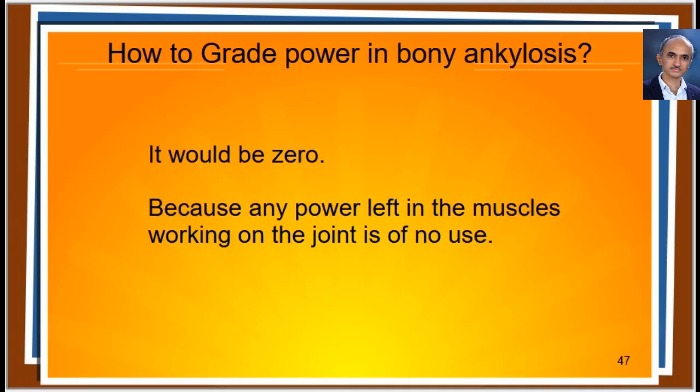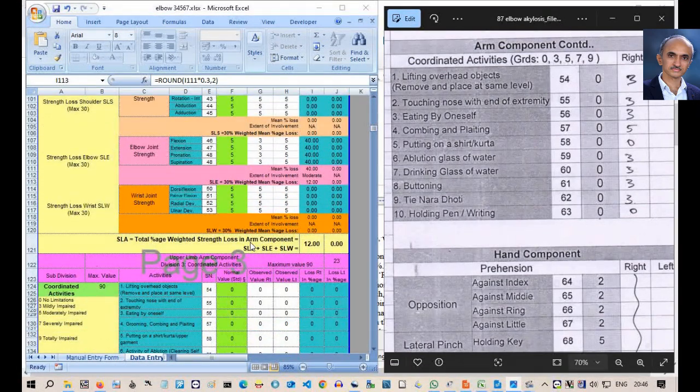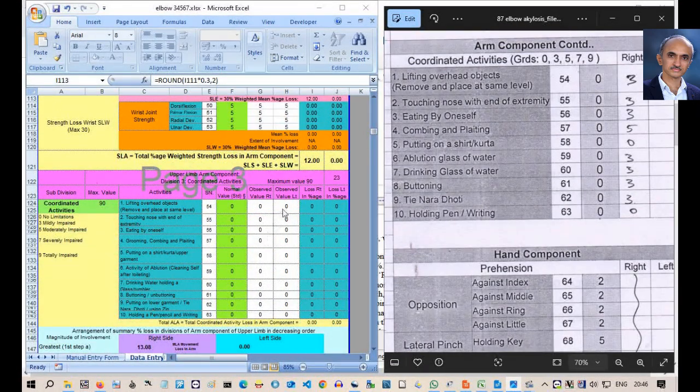Some people ask how to grade power in case of bony ankylosis. It would be 0. Even if the power is there, it is of no use for the function of the joint. Let us move to the coordinated activities division and enter the values from the printed form. Let us start filling the coordinated activities as shown here. Note that only 0, 3, 5, 7 and 9 grades are allowed. It is mentioned in the form.